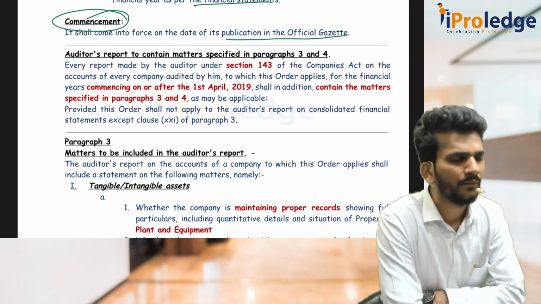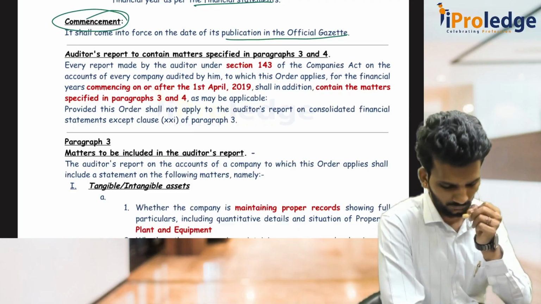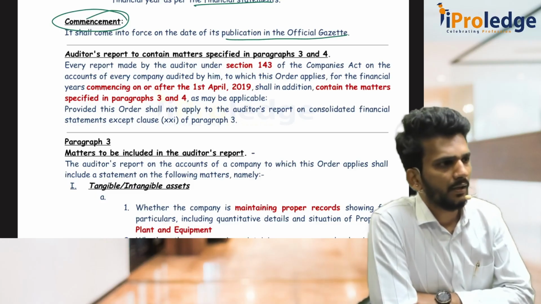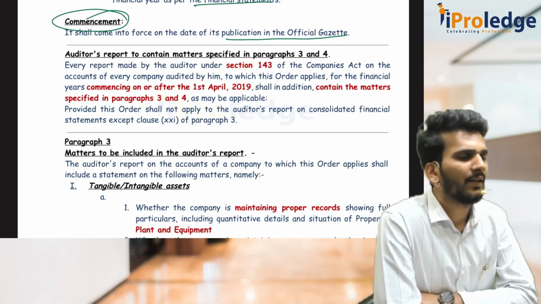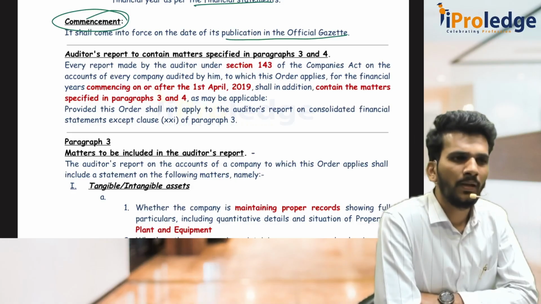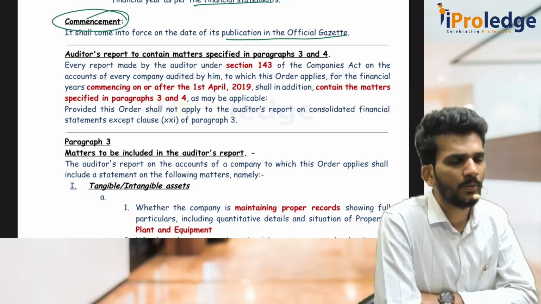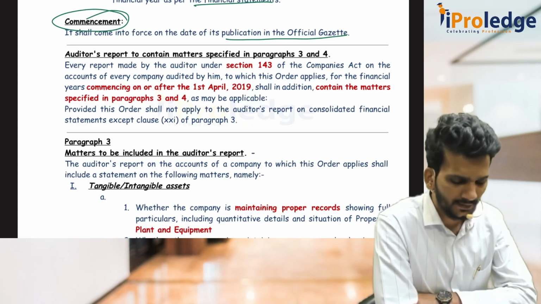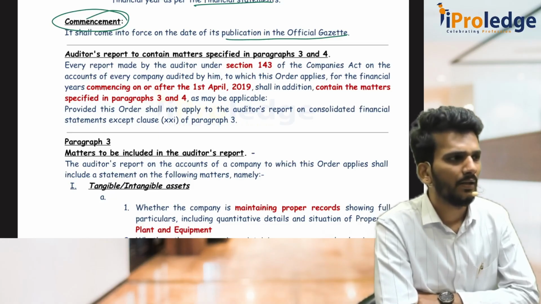Whenever there is a holding company, and that holding company is being audited by an auditor, and that auditor is considering the reports already given by some branch auditors or other subsidiary company auditors, in clause number 21 he has to tell that from this company there is an adverse remark from an auditor. All those details have to be given under clause 21 of the holding company, that is, consolidated financial statements. That is not a separate opinion, it is just the compilation of all the CARO reporting as per the auditor in a single place.